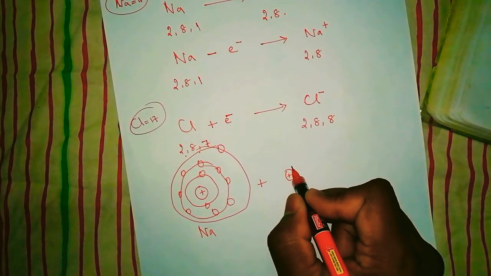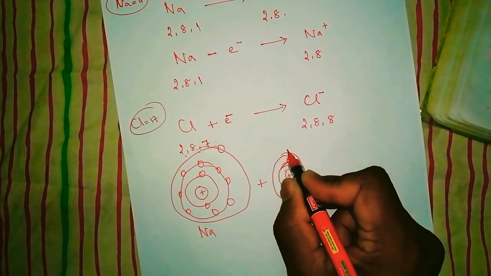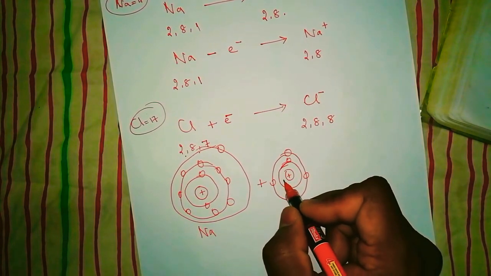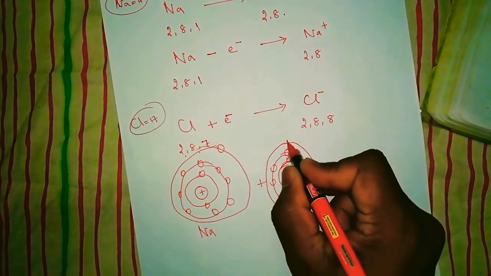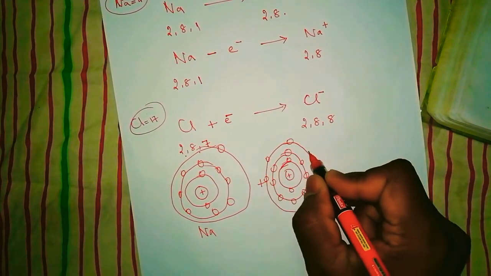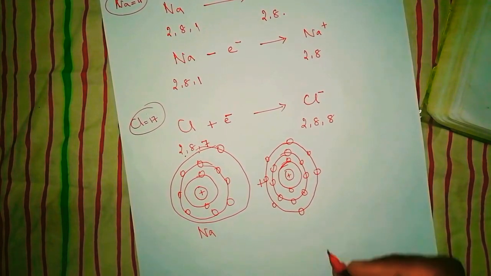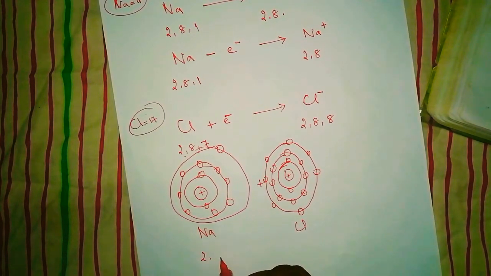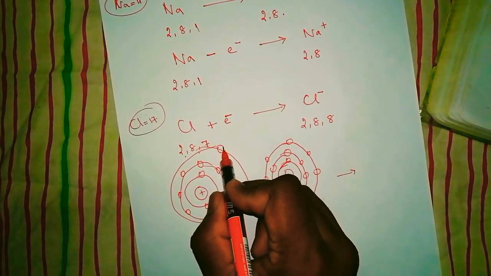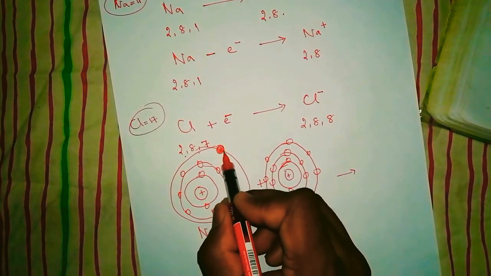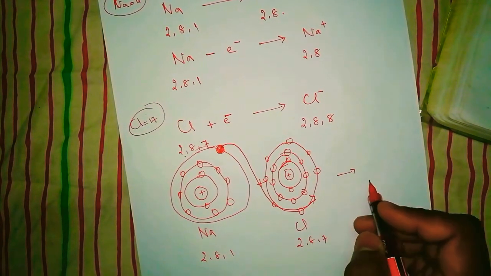This is the chlorine nucleus. 2 electrons in the first shell, 8 in the second shell, and 7 in the last shell. That means chlorine is 2, 8, 7. The one electron present in the last shell of sodium is going to be given to chlorine.